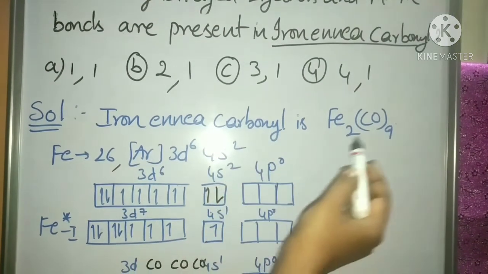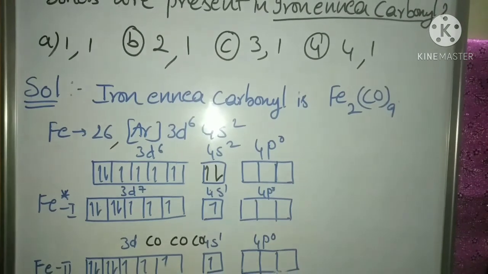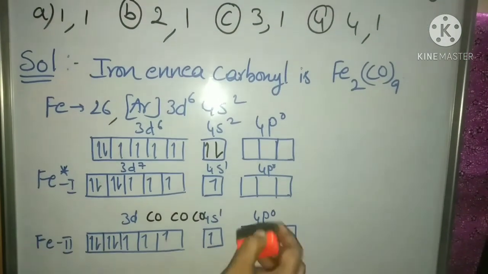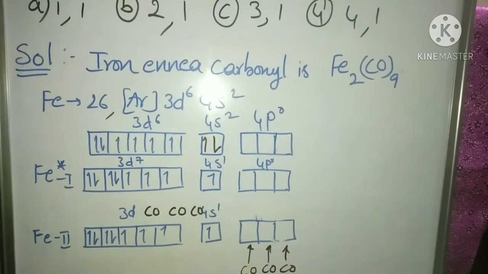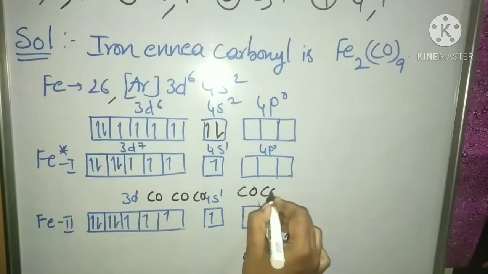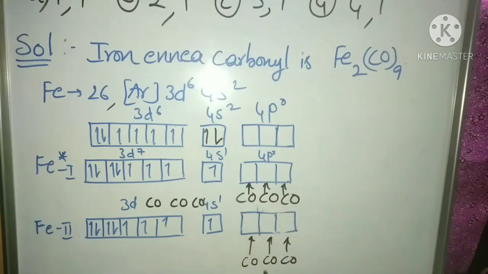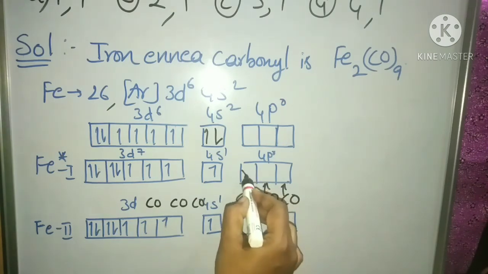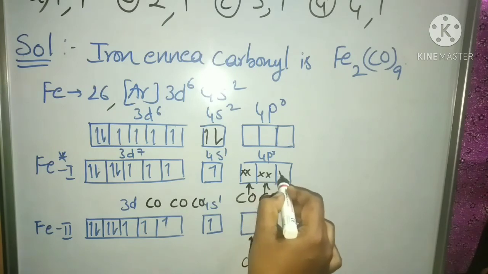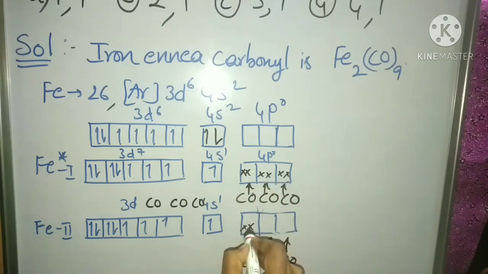Now we have 9 carbonyl groups. Out of the 9 carbonyl groups, 3 go to the first iron atom and 3 to the second iron atom, donating their electron pairs to the vacant orbitals.